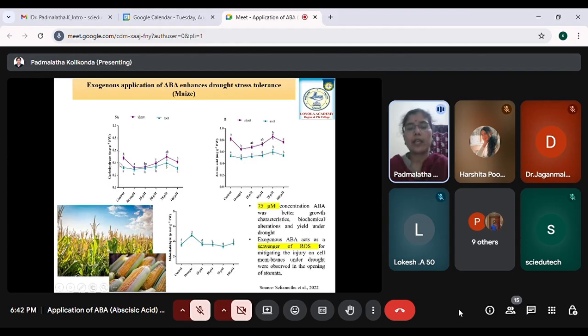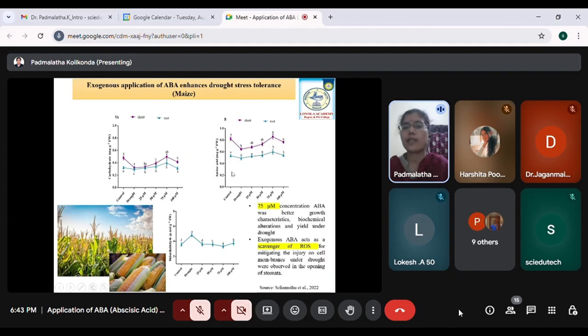So here, when they observed the presence of carbohydrates, in control it was normal, whereas in drought condition, the carbohydrate level was significantly lowered. Whereas when they used 75 micromoles of ABA, there was a high amount of carbohydrates, actually more than the control. Why? Because the plant is trying to make a high amount of carbohydrates in order to maintain the osmotic balance and also to avoid the drought stress.